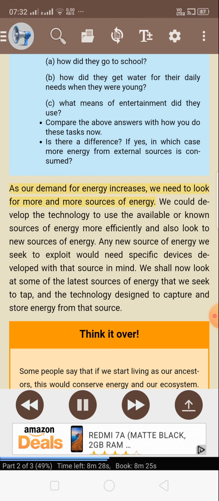As our demand for energy increases, we need to look for more and more sources of energy. We could develop the technology to use the available or known sources of energy more efficiently and also look to new sources of energy. Any new source of energy we seek to exploit would need specific devices developed with that source in mind. We shall now look at some of the latest sources of energy that we seek to tap and the technology designed to capture and store energy from that source.